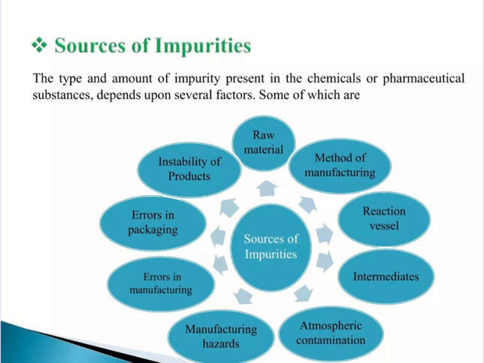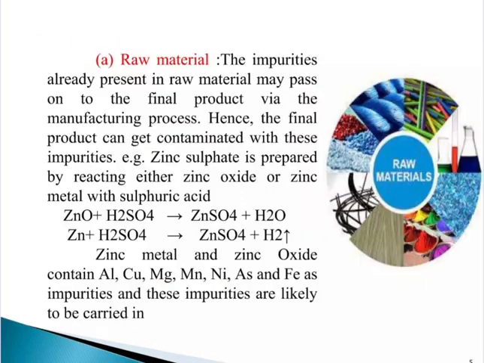Here we can see the flowchart of sources of impurities. The type and amount of impurities present in chemicals or pharmaceutical substances depend upon several factors, some of which are raw materials, method of manufacturing, reaction vessel, intermediates, atmospheric contamination, manufacturing hazards, errors in manufacturing, errors in packaging, and instability of products. Now let's discuss the sources of impurities.